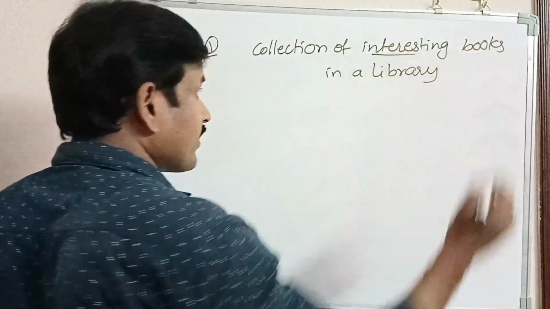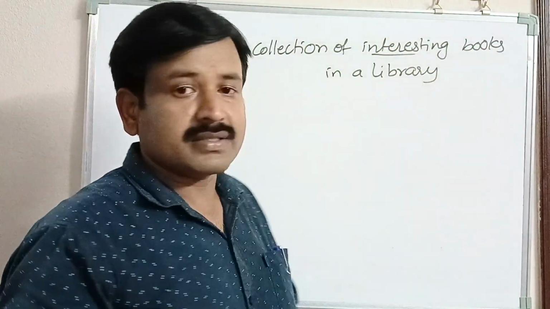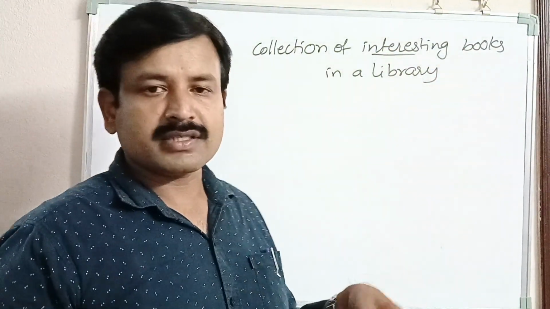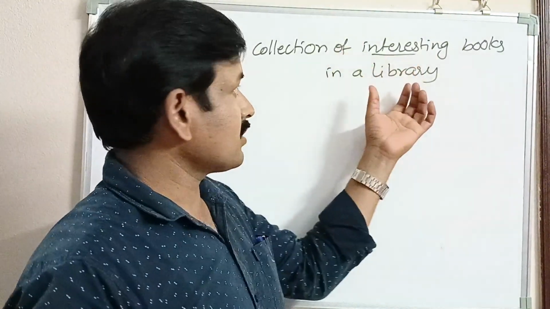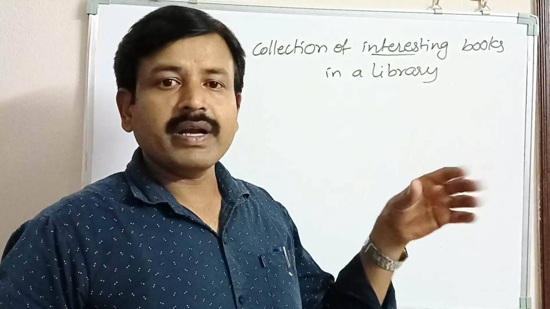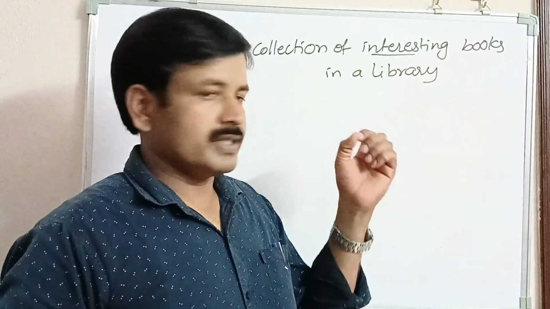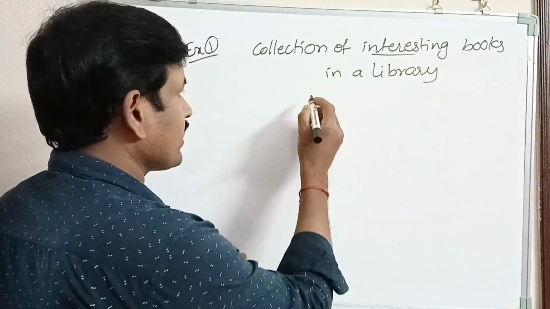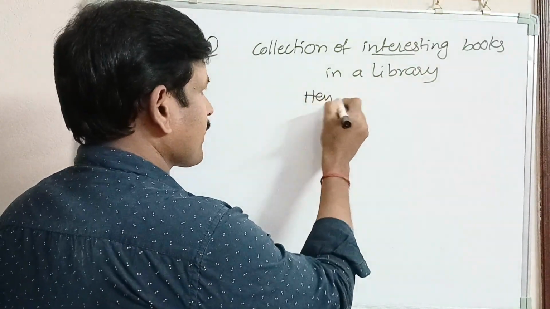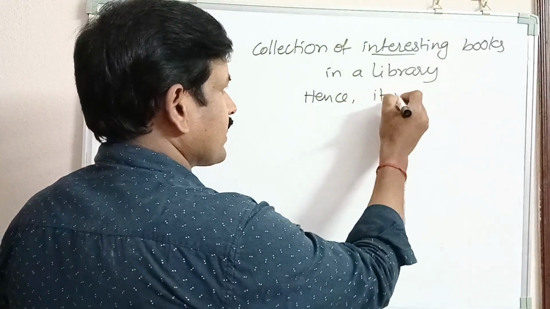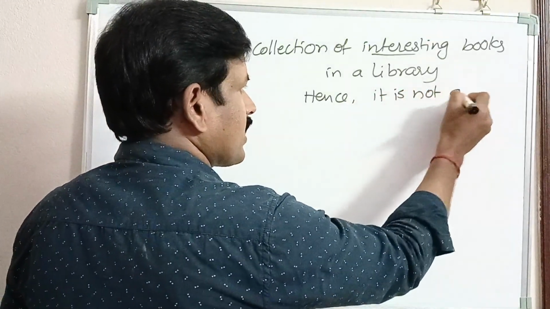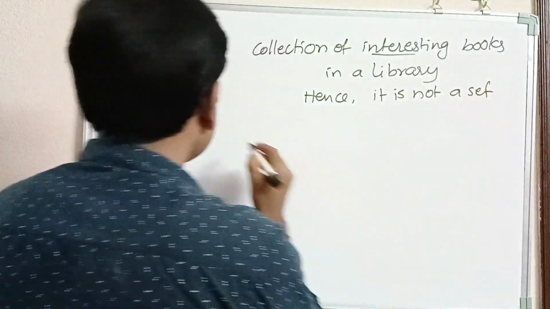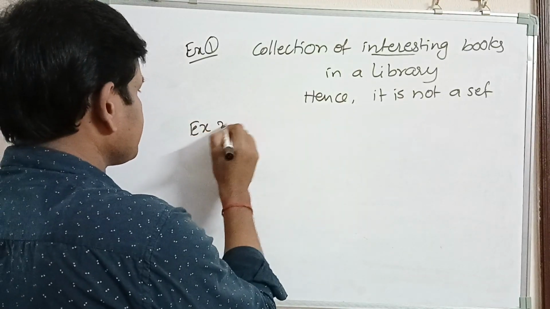Observe this word, interesting. The collection of interesting books. A book may be interesting to one but not the other. So the collection of interesting books in a library is not a well defined collection of objects. Hence it is not a set. Let us observe the second example.